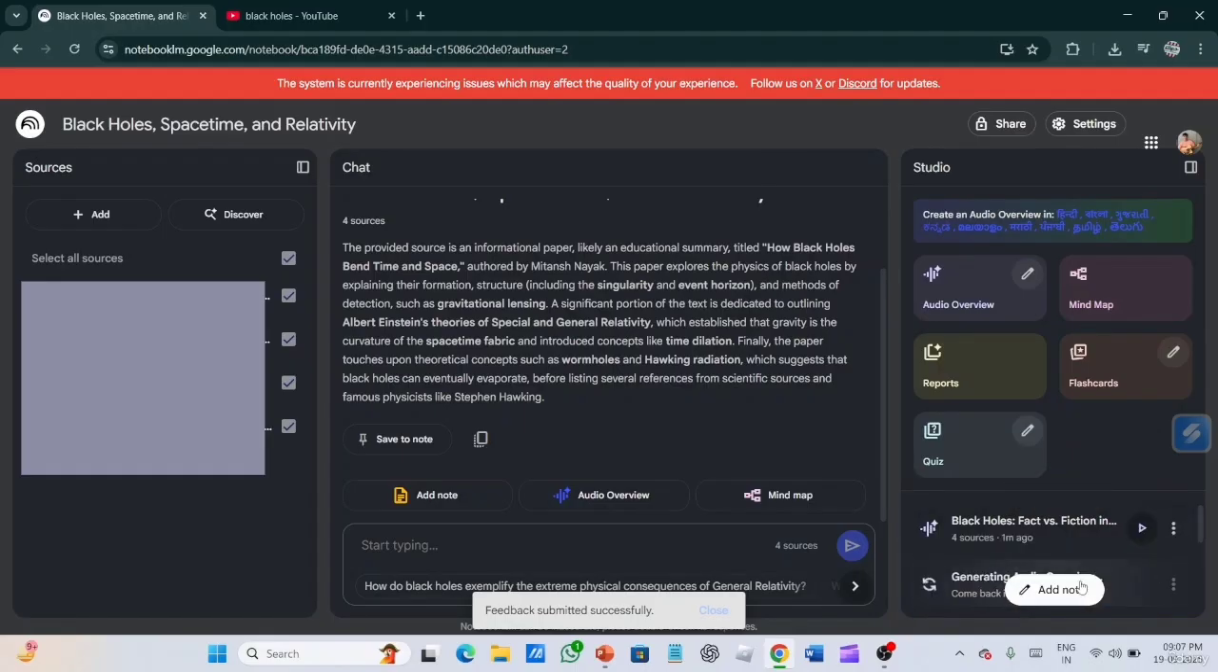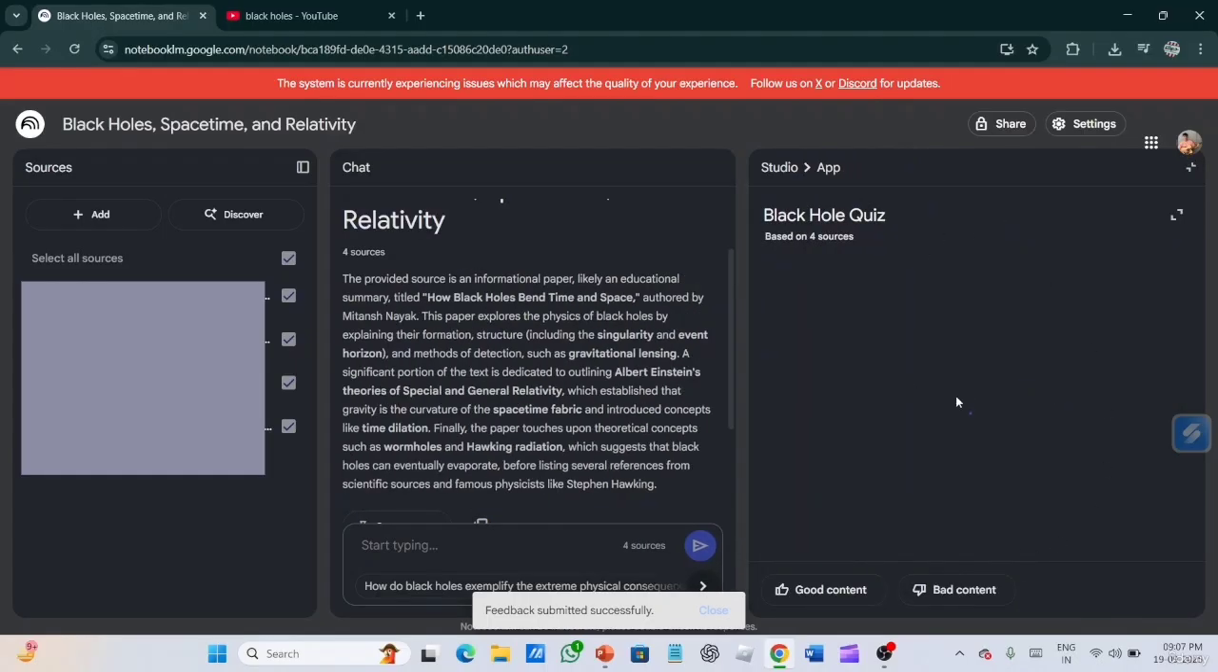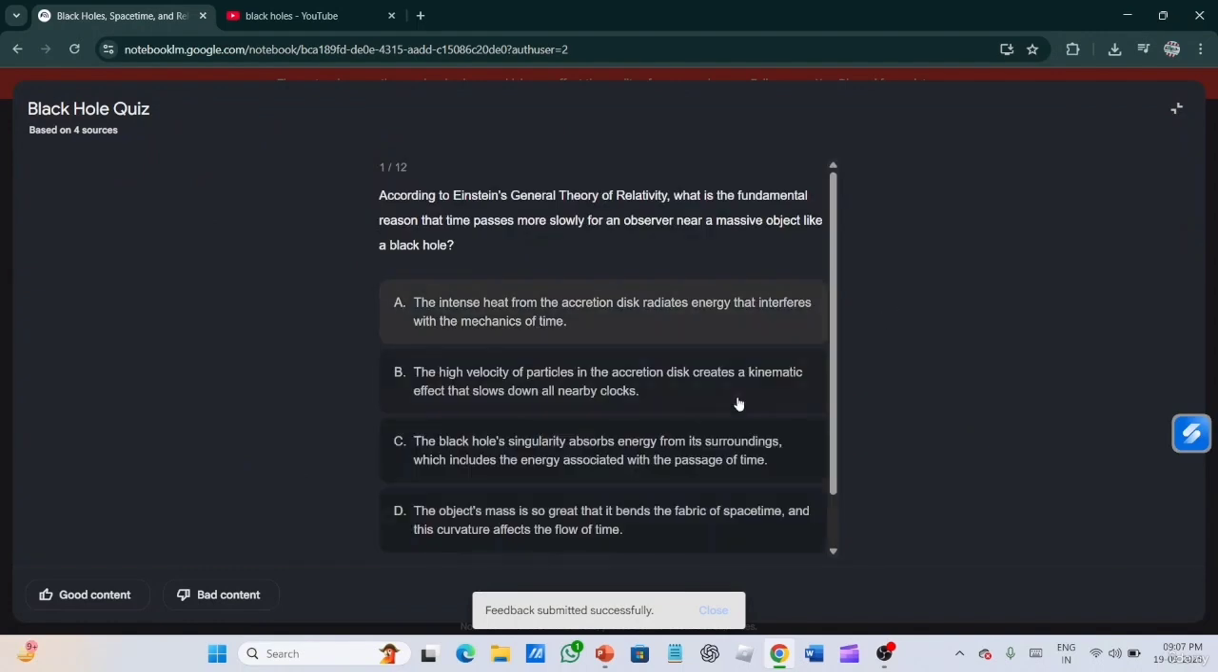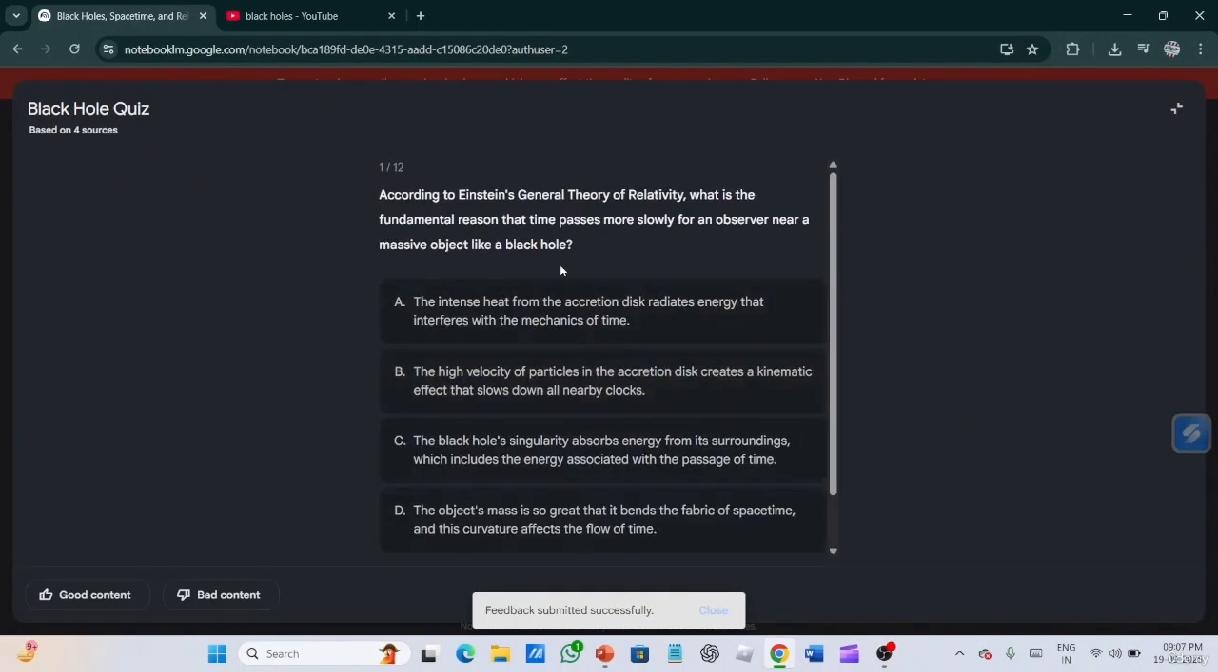Now let's go towards the next generation, which is the quiz it has made. Now let's see that. So this is the black hole quiz. Let's see the first one. According to Einstein's general theory, what is the fundamental reason that time passes more slowly?